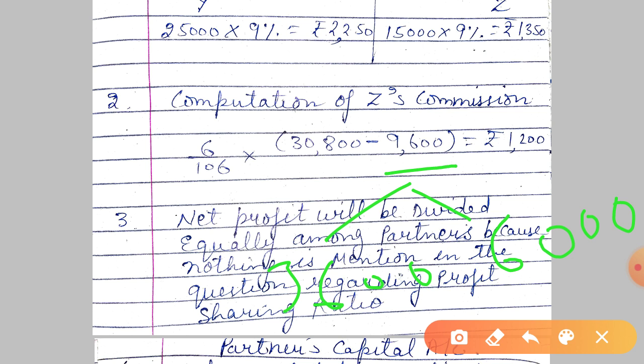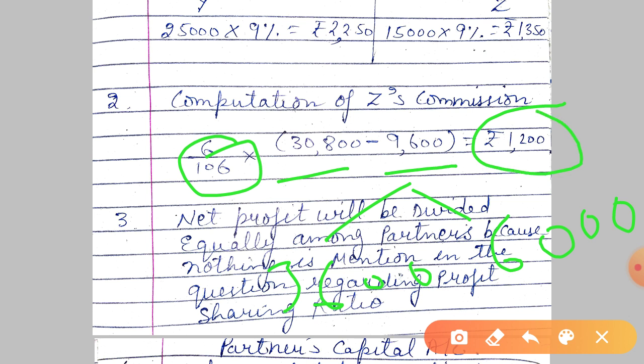So we will subtract this from net profit. This is the amount of net profit, less this, and 6 upon 106. Why? Because it is after charging Z's commission, that's why. So by calculating, we get 1,200.